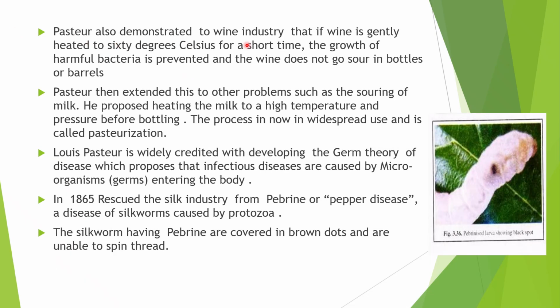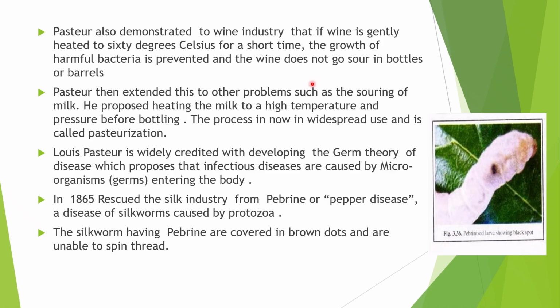Pasteur also demonstrated to the wine industry that if wine is gently heated to 60 degrees Celsius for a short time, the growth of harmful bacteria is prevented and the wine does not go sour in bottles and barrels. So he discovered a method through which you can prevent souring.